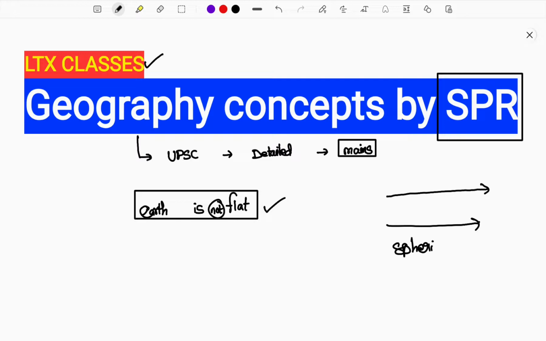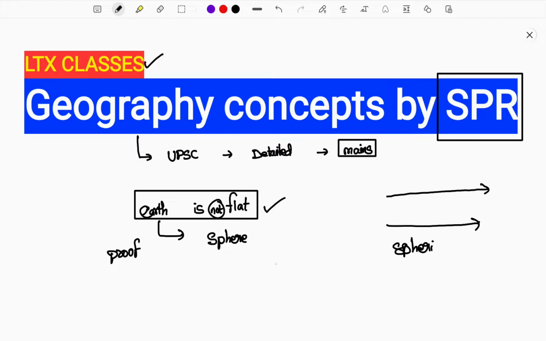But in ancient times, how do you know that this has evolved? What are all the proofs? So we are going to see the proofs that showed that Earth is not flat. Earth is in the shape of a sphere. How it was evidently proven, that we'll be understanding in a clear cut manner in today's session.